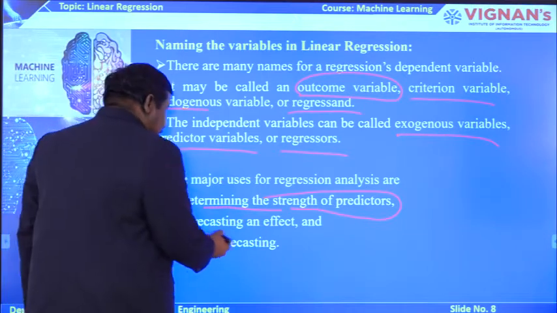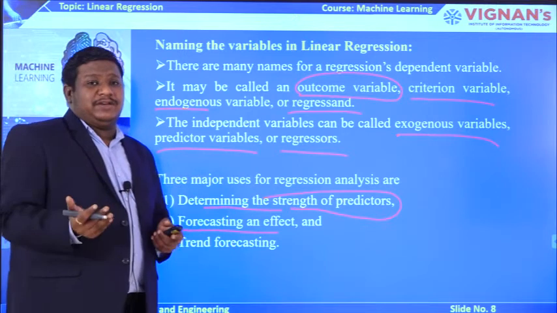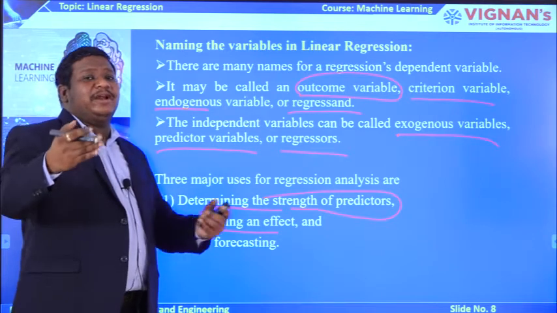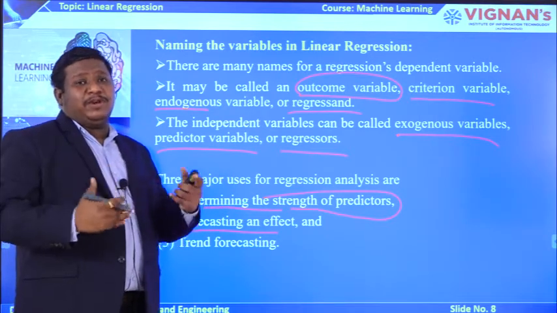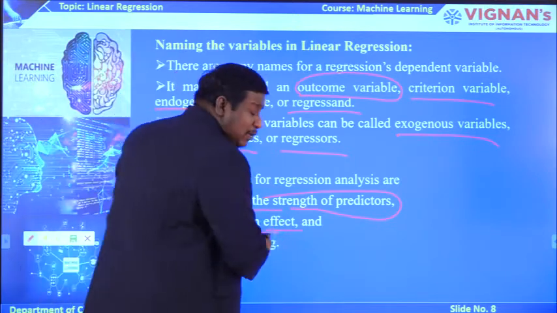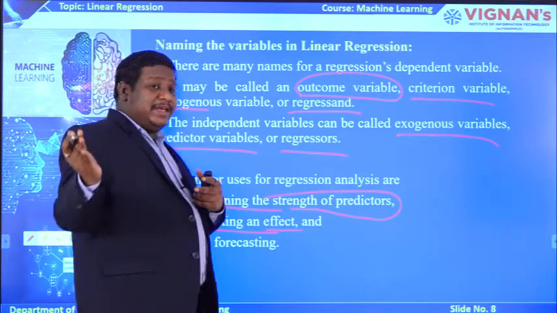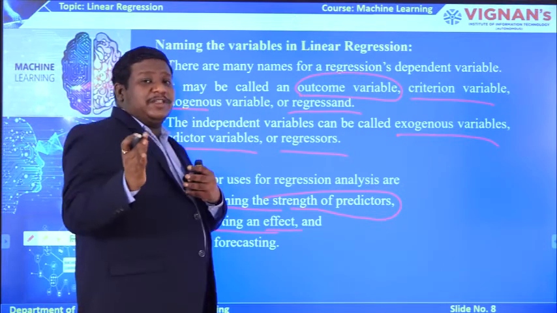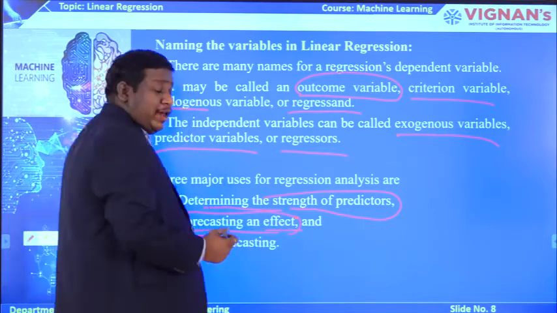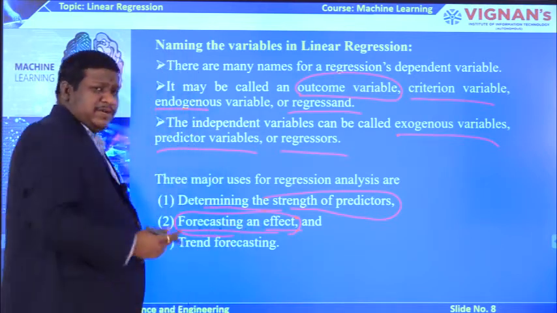Forecasting an effect. I told you this regression can be used for forecasting. So we are going to forecast the effect. Suppose a cyclone has happened, what will be the effect of that, we are going to predict. In general, when you are observing the news, you can see these things: the wind will come at 50 to 60 kilometers, it may cross the sea, and it may move from one direction to another. Based on analyzing or predicting all these effects, we are going to alert the people to save lives, and similarly to save our properties also.